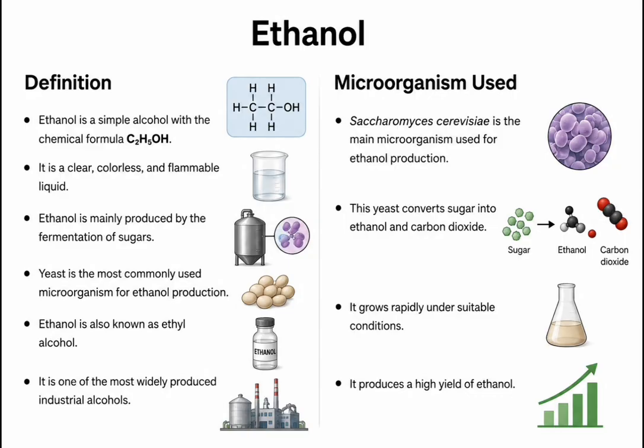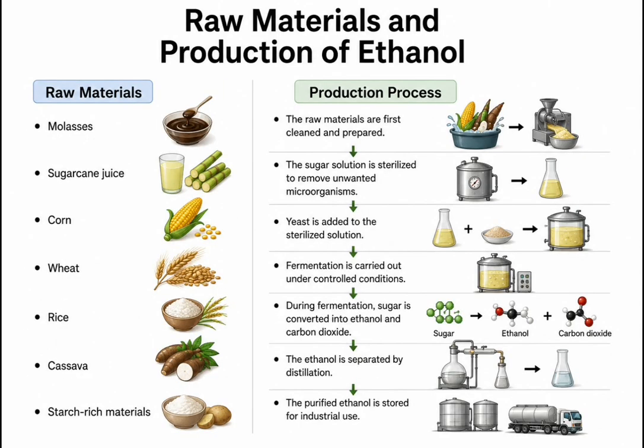Microorganism used. Saccharomyces cerevisiae is the main microorganism used for ethanol production. This yeast converts sugar into ethanol and carbon dioxide. It grows rapidly under suitable conditions. It produces a high yield of ethanol. Raw materials for production of ethanol: molasses, sugarcane juice, corn, wheat, rice, cassava, and starch-rich materials.